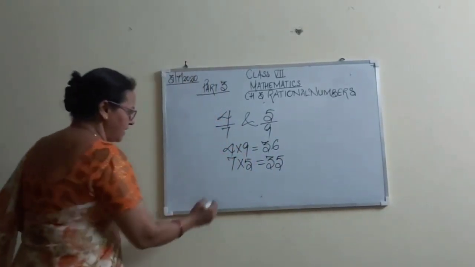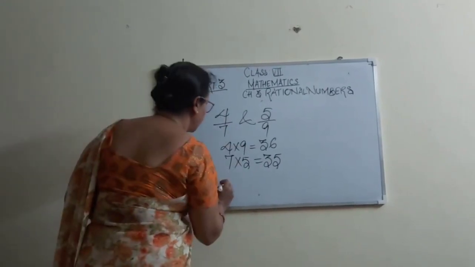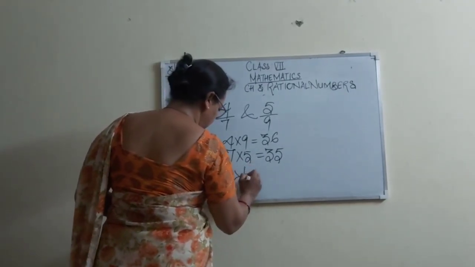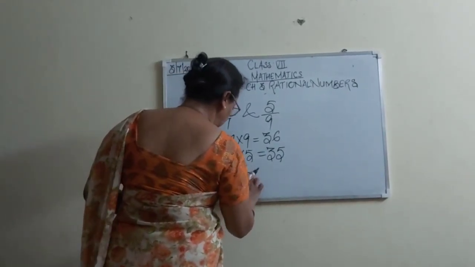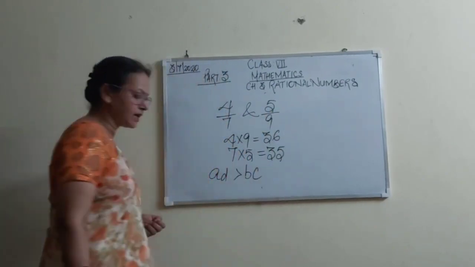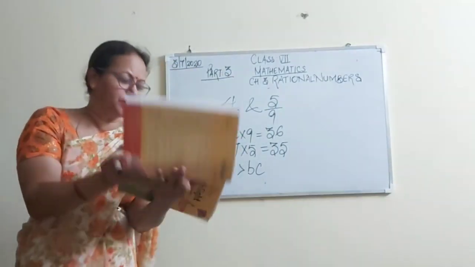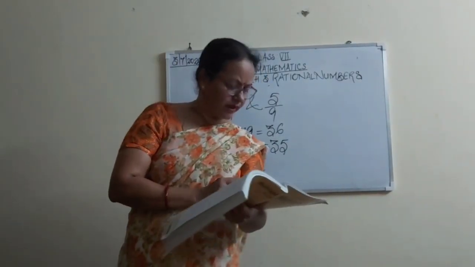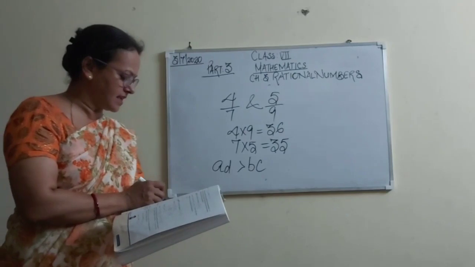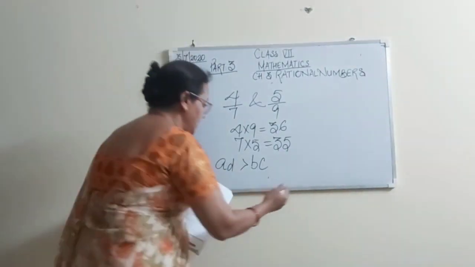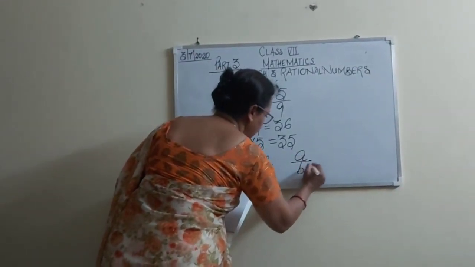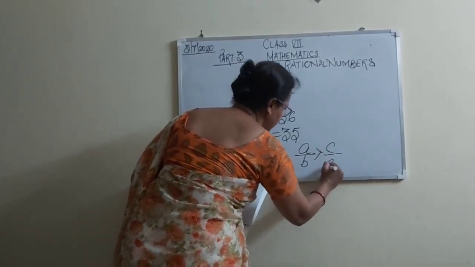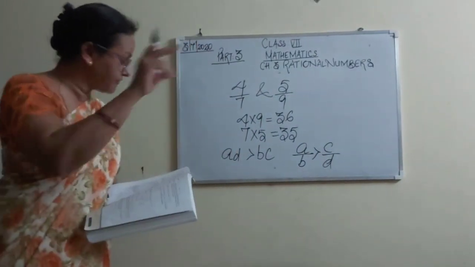Okay, if AD is greater than BC, then what condition will be followed? I have told you in the book, open your book, page number 24. If AD is greater than BC, then which one is greater? A upon B is greater than C upon D. That's right, students. I have told you this condition, this is the first condition.